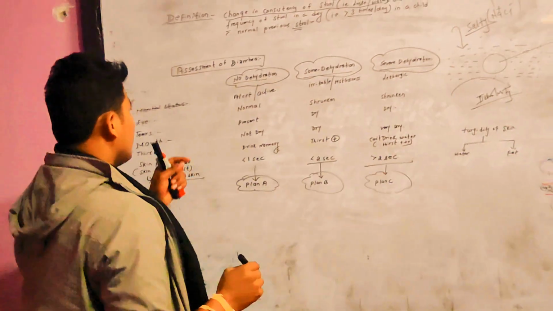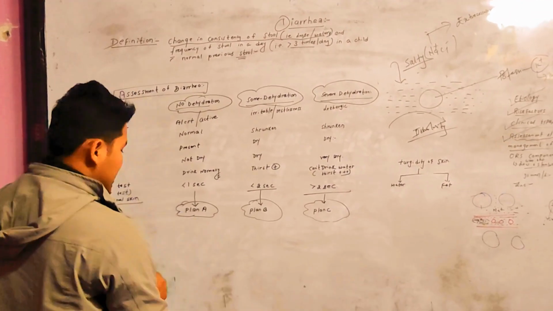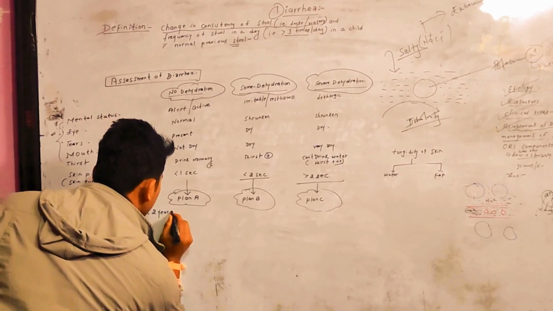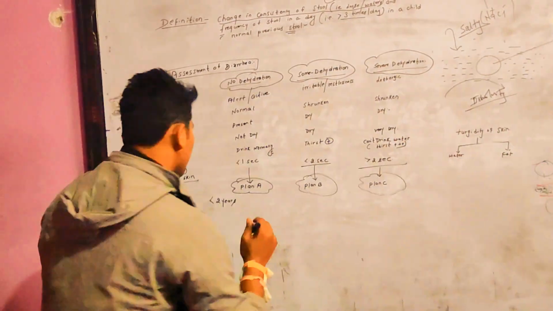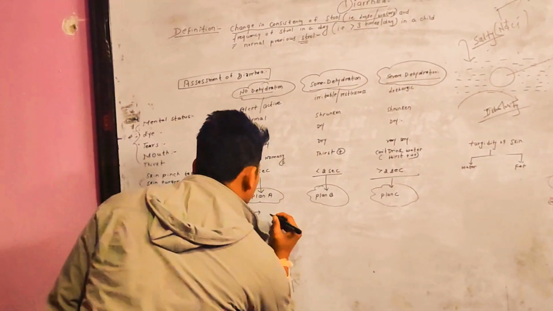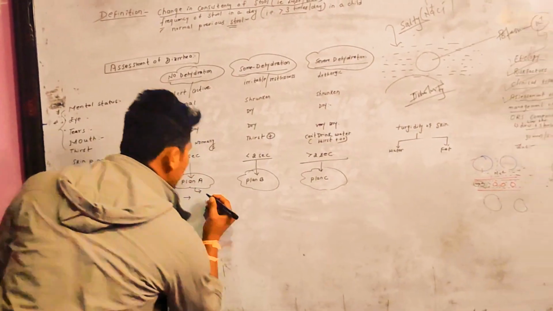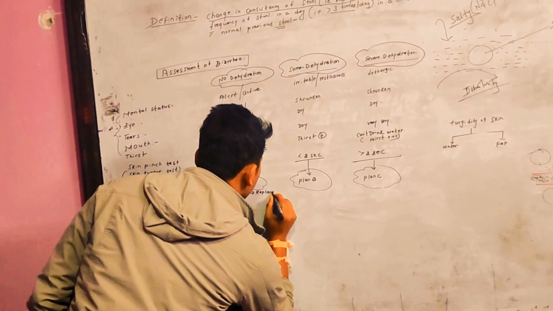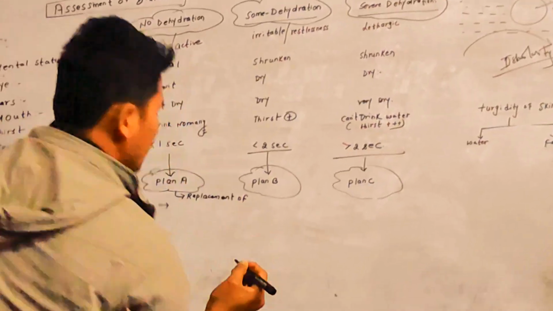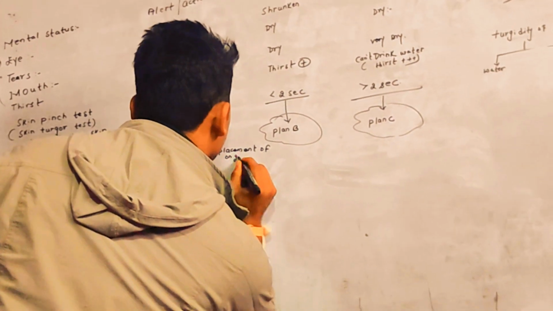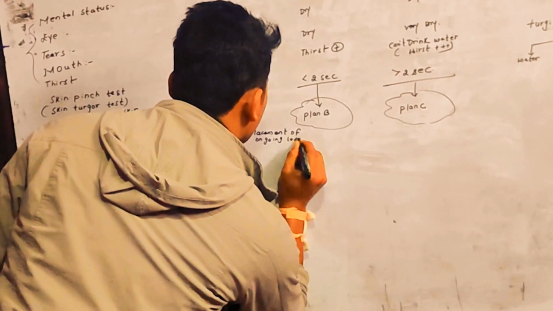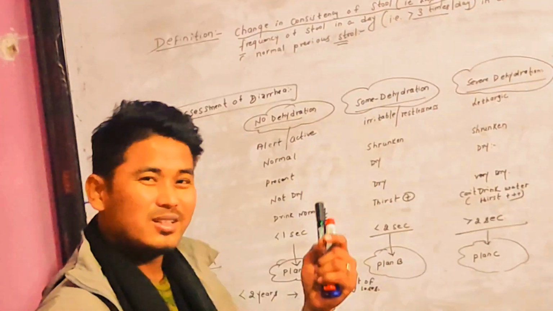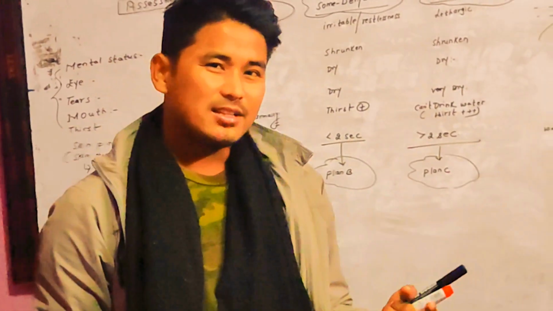So let's talk about Plan A for no dehydration. There is a criteria: if the baby is less than 2 years, what are we supposed to do? Plan A is for the replacement of what? Ongoing losses. There will be quite confusing terms here, like rehydration, replacement, and maintenance.